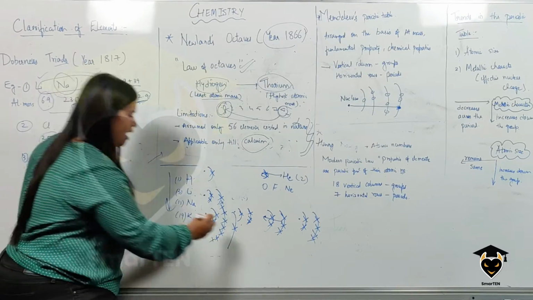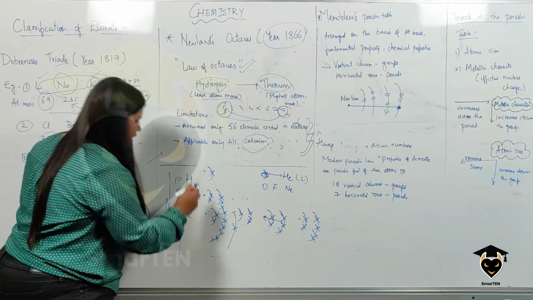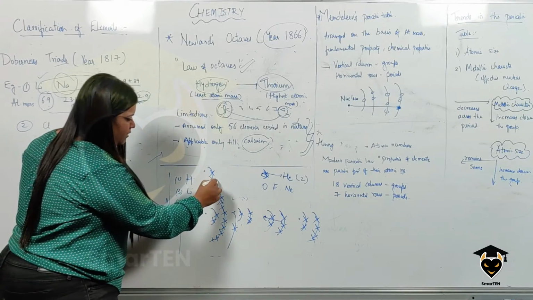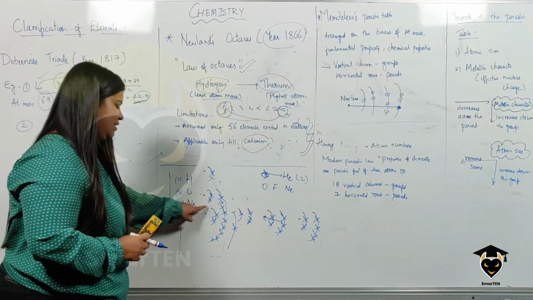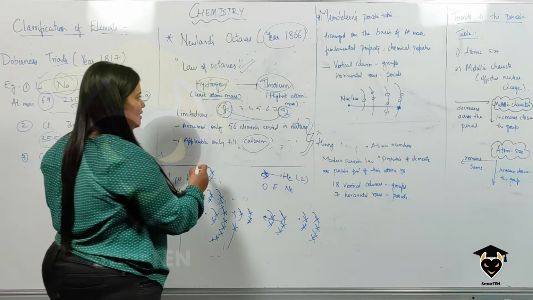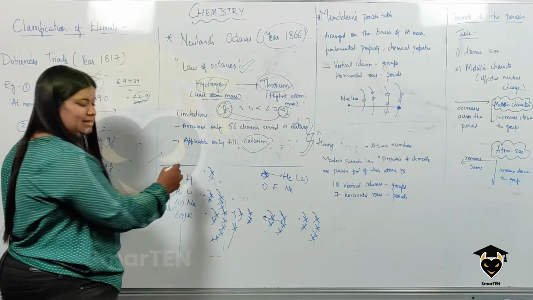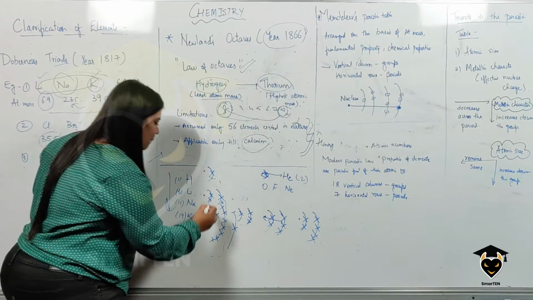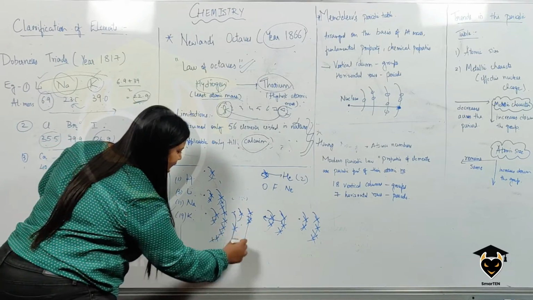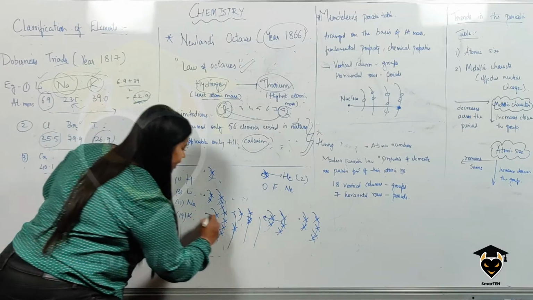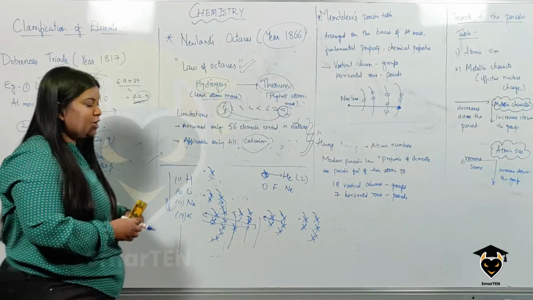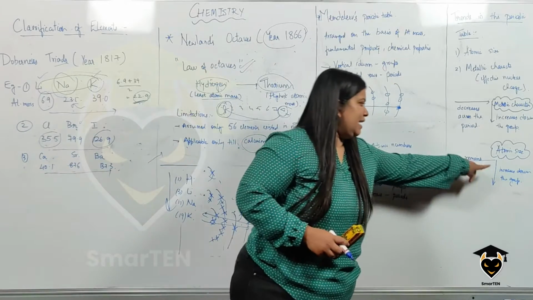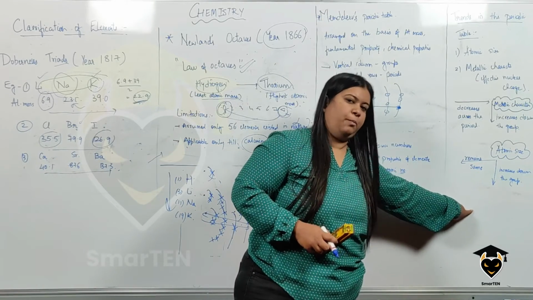So what you see here, and you can continue going on doing it, is that the number of shells is increasing, which means what? The atomic size. What I said, atomic size is the distance from the center of the nucleus to the outermost shell. So what is happening here? The number of shells is increasing, which means the atomic size or the atomic radius is also increasing, which means the atomic size increases down the group.